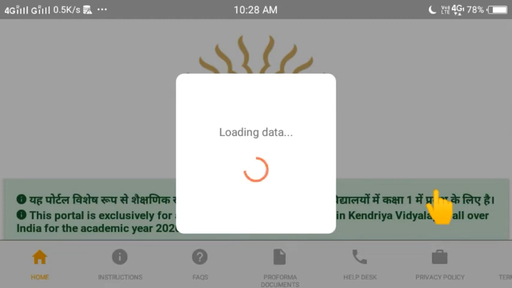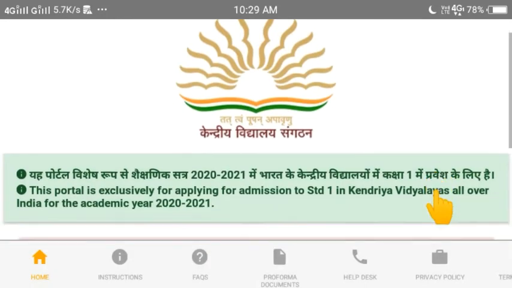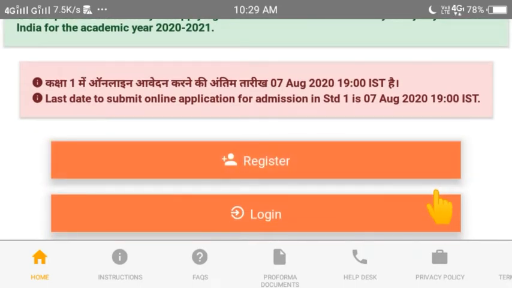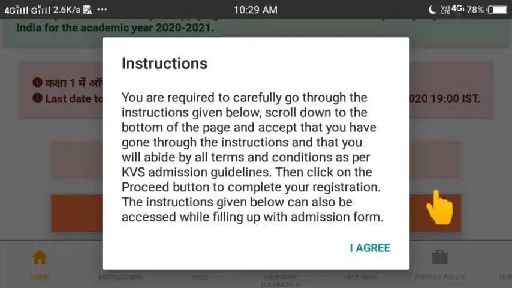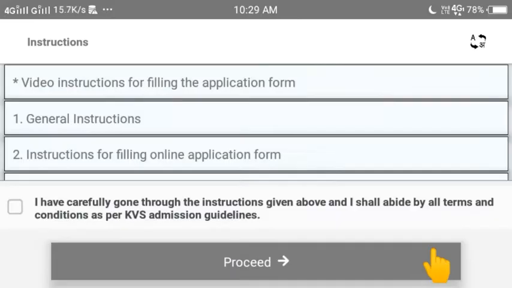It will first upload data, a small form will load, so it will show loading data. So okay, I will do it here based on my name and details. First, register. So agree to it and accept all the conditions.